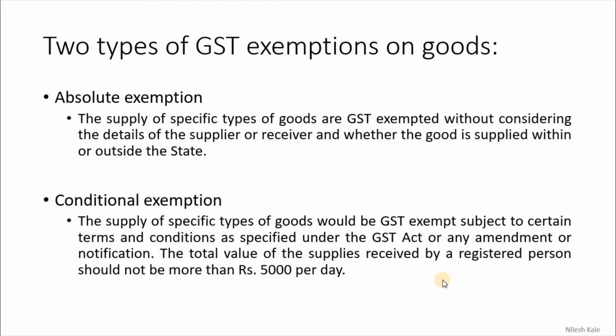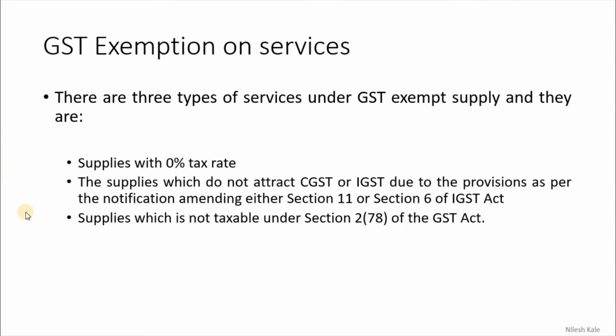We will see what it is later, but understand that the limit is 5,000 per day. That is the conditional exemption, and many other examples can be given. We will see them in the next videos. These are the two types of exemption, absolute and conditional exemption.